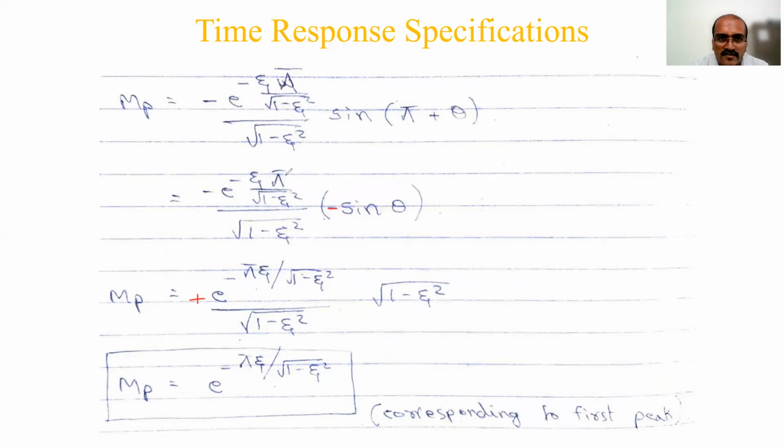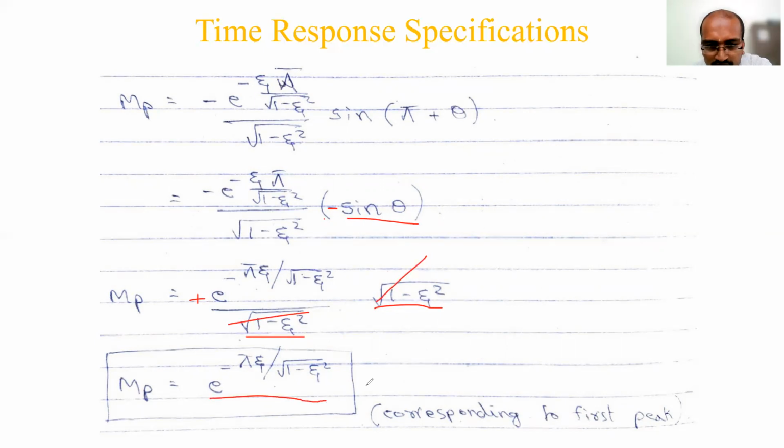This is the numerator, pi zeta. You have square root of 1 minus zeta square, divided by square root of 1 minus zeta square. Now I will substitute the sine theta value. What is the sine theta value? Previously you have taken zeta equal to cos theta, so square root of 1 minus zeta square is sine theta. The same thing I have substituted here, so it will cancel out. So you got the expression now: Mp is equal to e to the power minus pi zeta over square root of 1 minus zeta square.